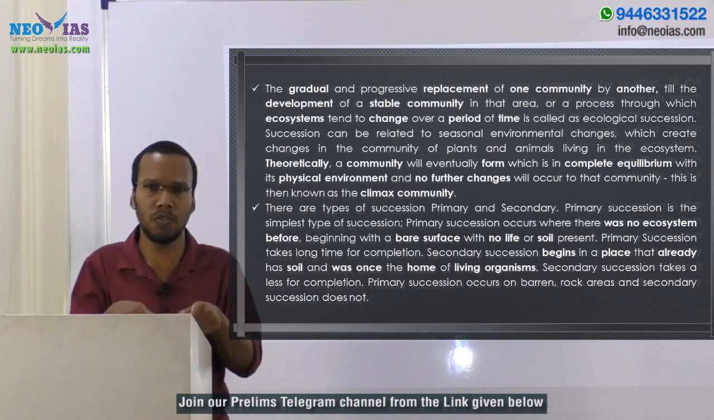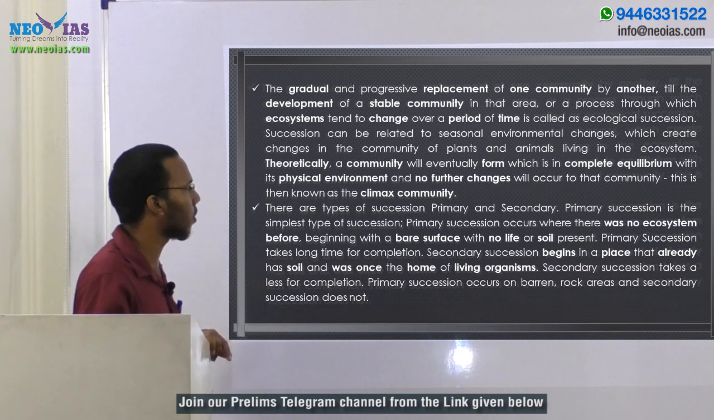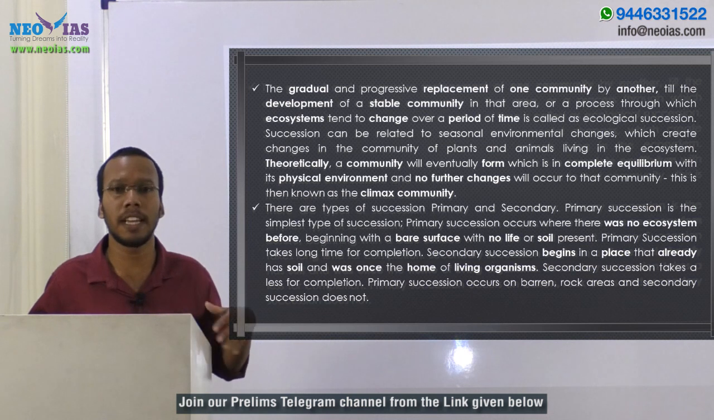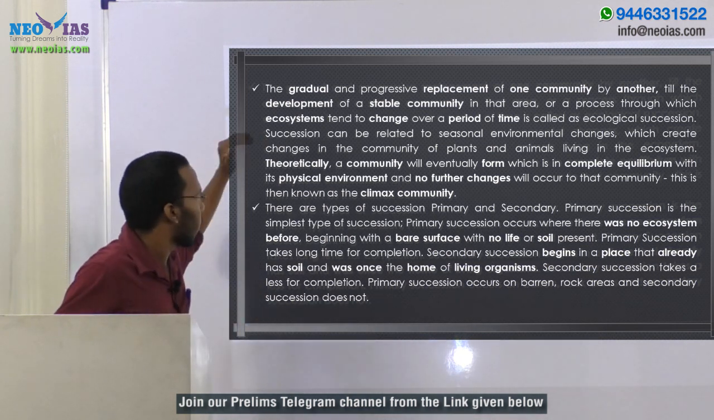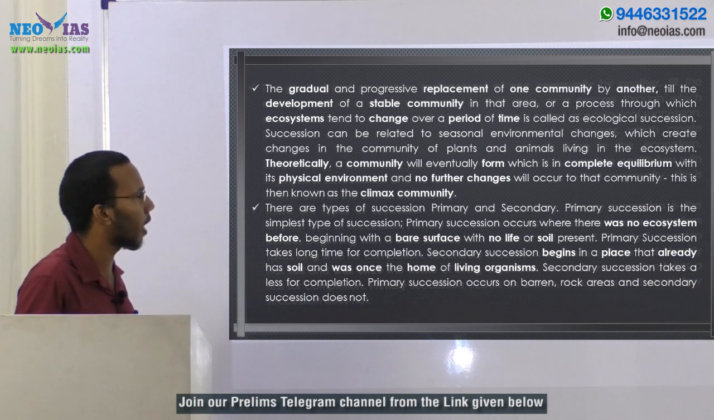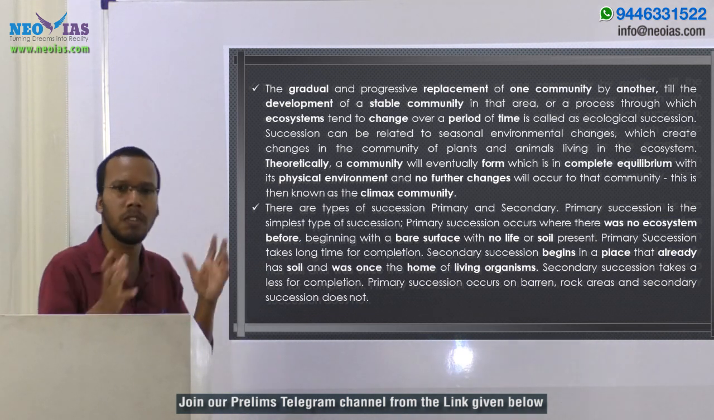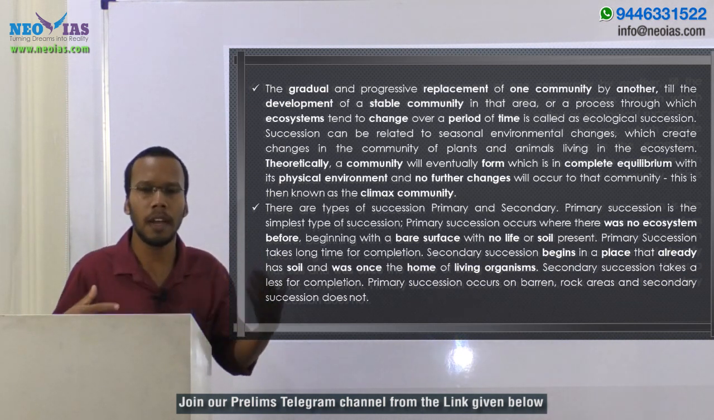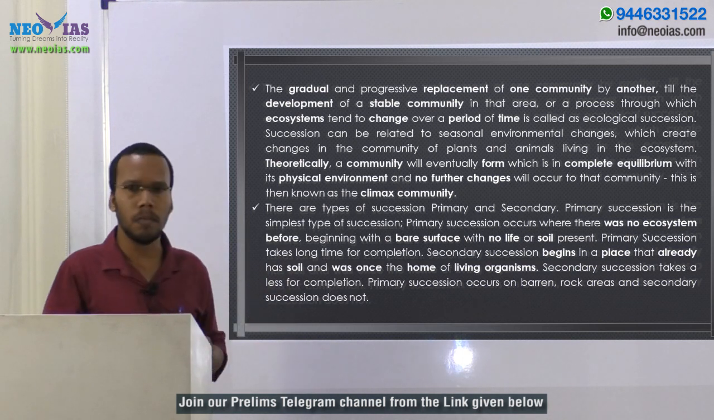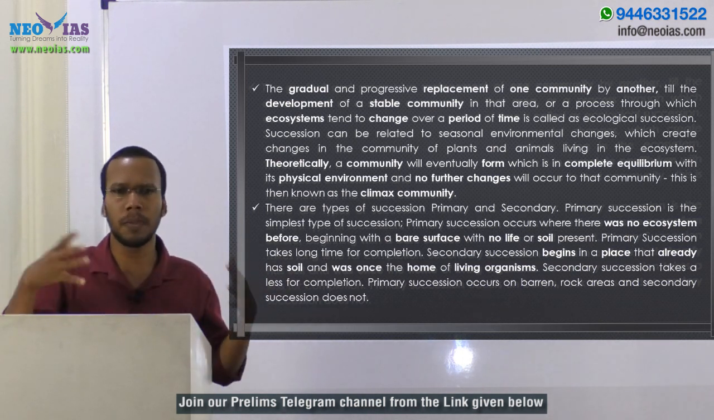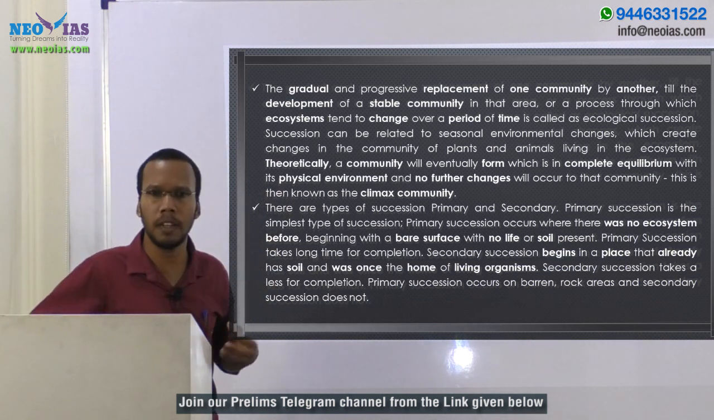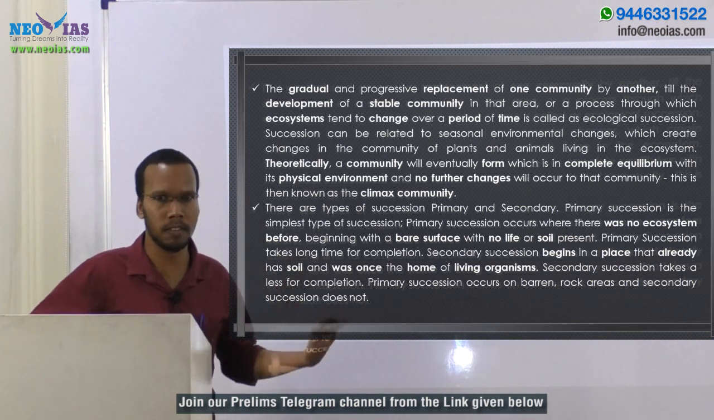So the changes happening in an ecosystem are known as ecological succession, and that takes place over a period of time only. It can take hundreds of years. This succession can be related to seasonal environmental changes, which create changes in the community of plants and animals living in the ecosystem. How are these changes happening? Due to ecological or environmental conditions, due to climate or something else, these kinds of changes will happen in an ecosystem, and that is known as ecological succession.